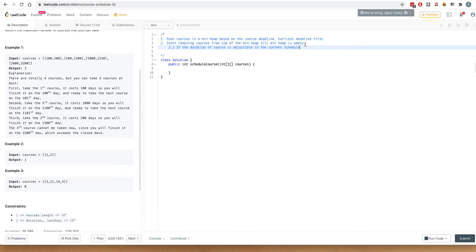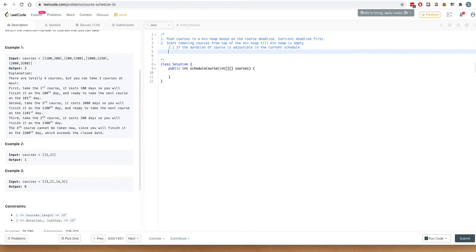Essentially it would be the date till which we are booked, we have the courses, and if we try to adjust the current course after that date, would it be able to complete before the deadline? If yes, it would be adjustable in the current schedule, otherwise it would not be adjustable in the current schedule. So basically what this means is push it into a max heap ordered by the course duration.